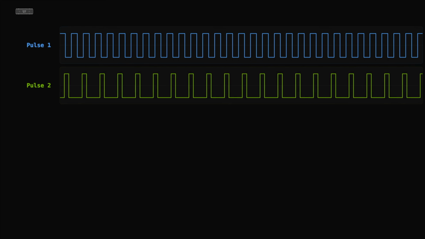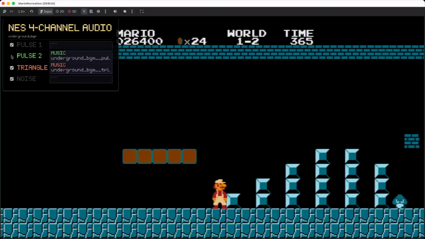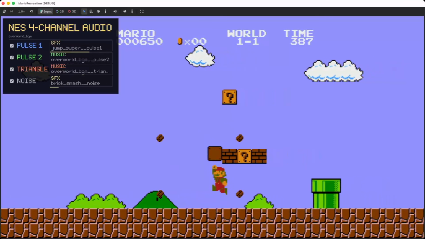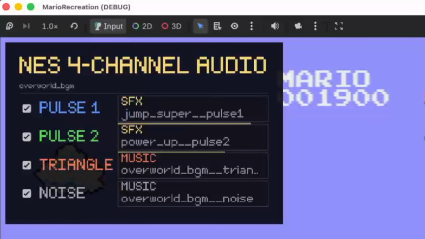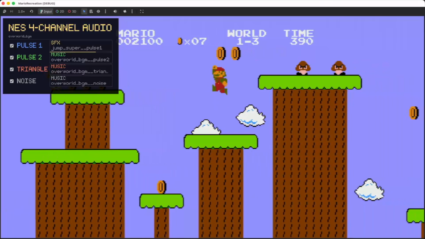The NES only has 5 audio channels, and those 5 audio channels handle everything. You have 2 pulse wave channels for the melody and harmony, a triangle wave, a noise channel for percussion and drums, and a sample channel for sound effects. And the thing is, there's no separate audio bus for sound effects, so the music and sound effects are sharing those same 5 channels. When you collect a coin, the coin sound actually takes over one of the music channels for a moment, and that's why the music kind of hiccups when you grab a coin.